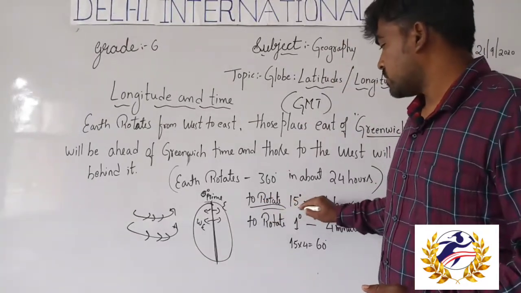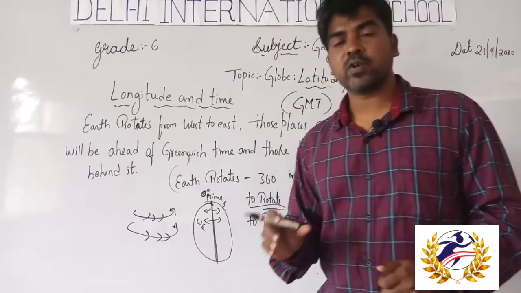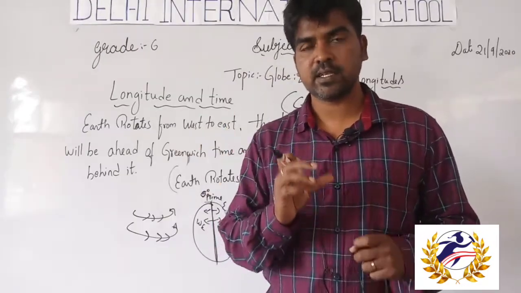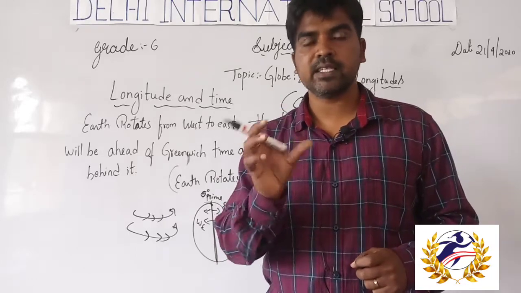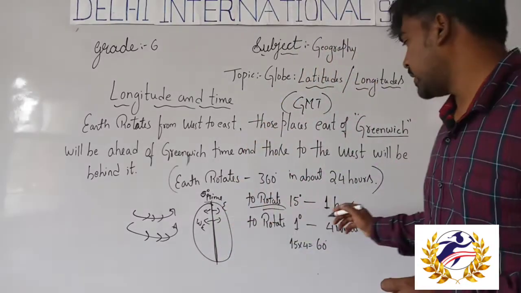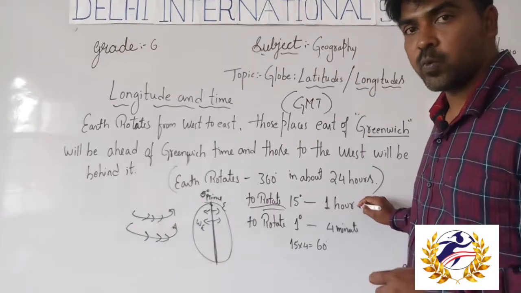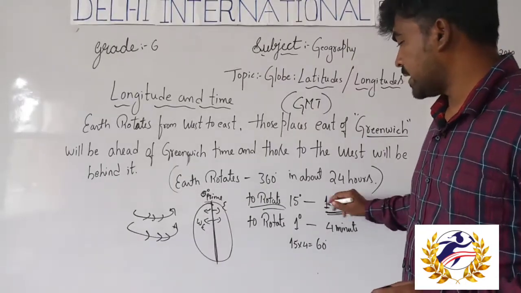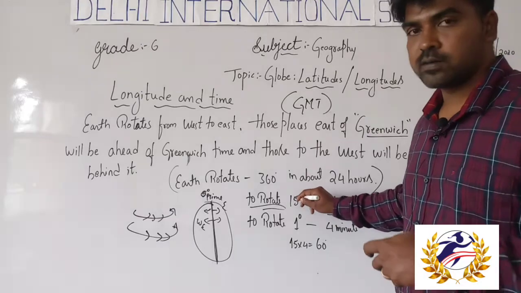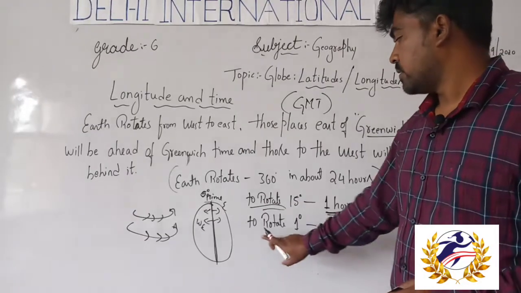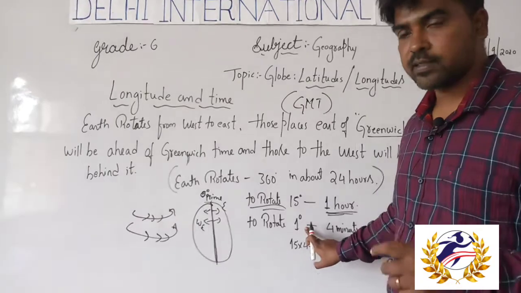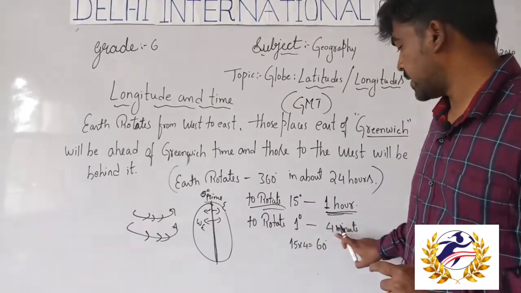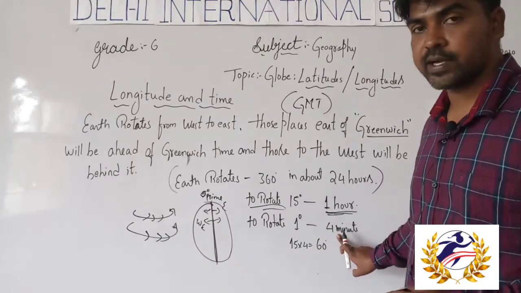To rotate 15 degrees, the earth takes exactly 1 hour. To rotate 1 degree, the earth takes 4 minutes.